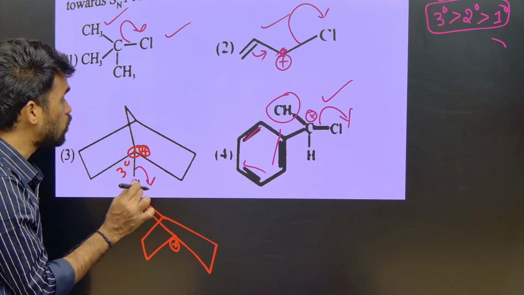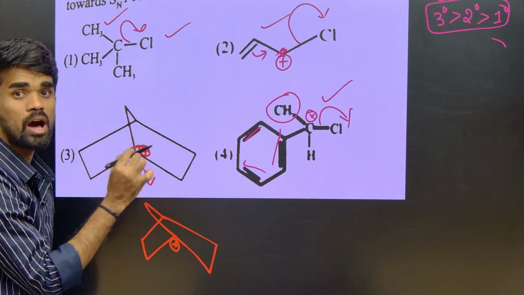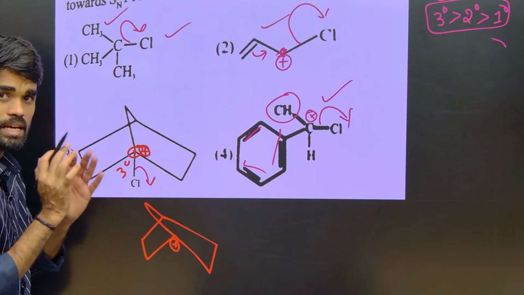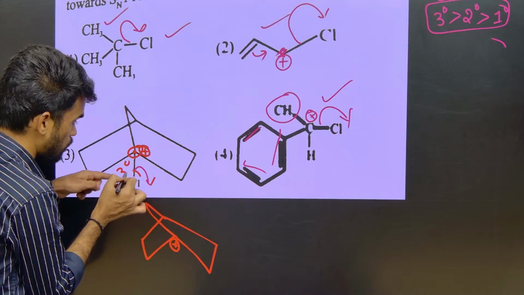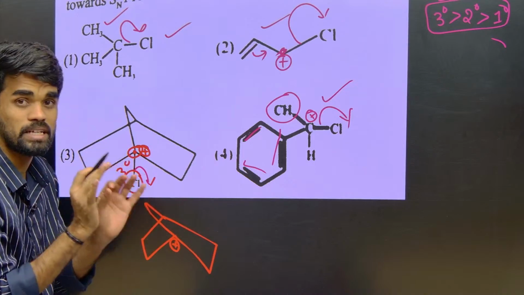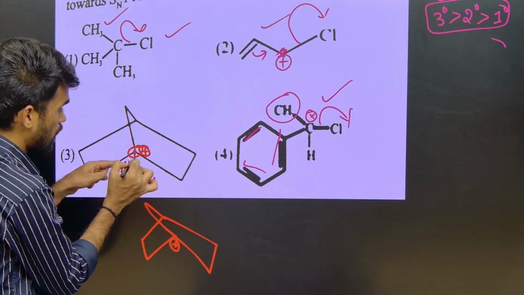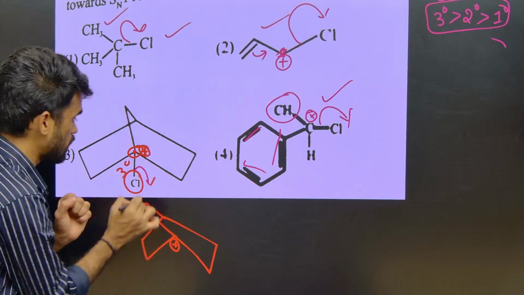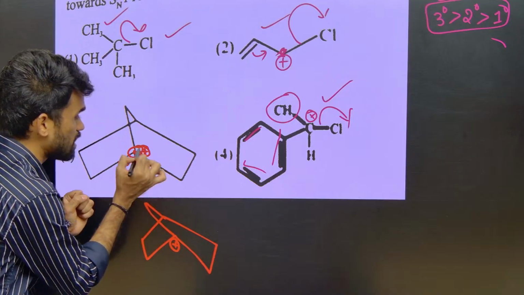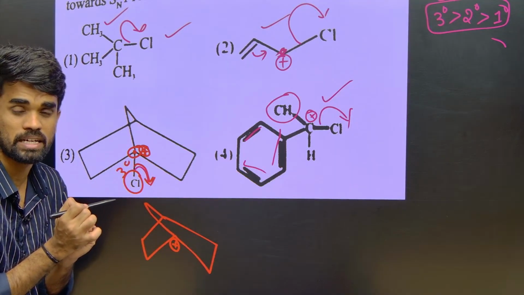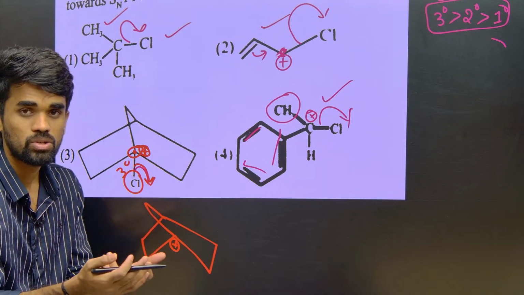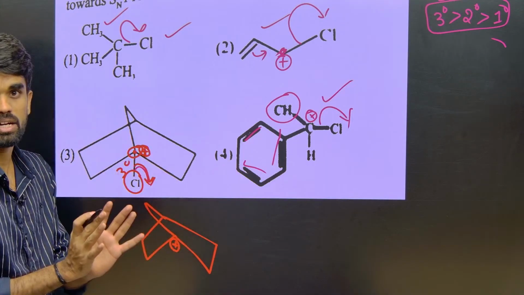Therefore, that kind of compound will not be involved in chemical reactions. These are highly inert. This halide will not take part in chemical reactions because the tertiary carbocation generated here is highly unstable. If the halide goes out, an unstable tertiary carbocation is generated, so how will it be generated? So it will not participate in chemical reactions.